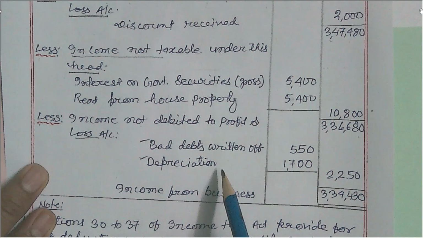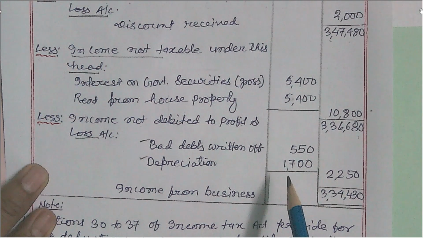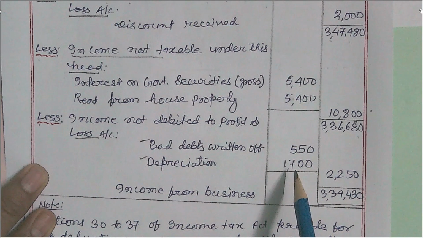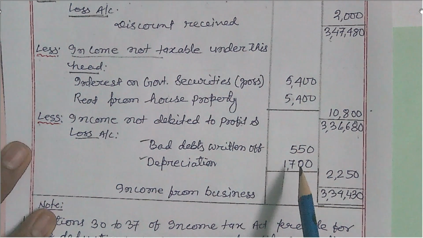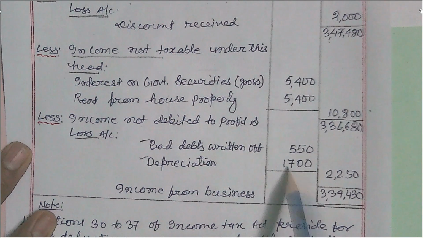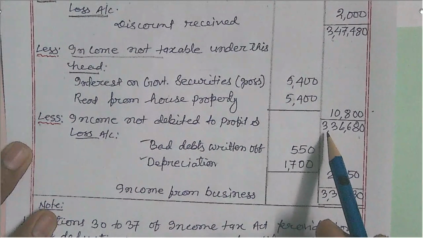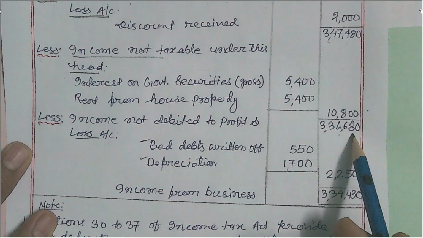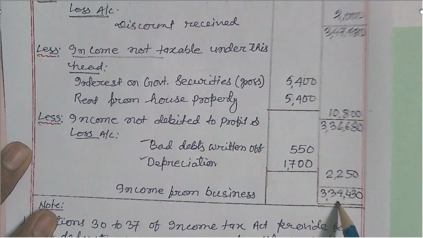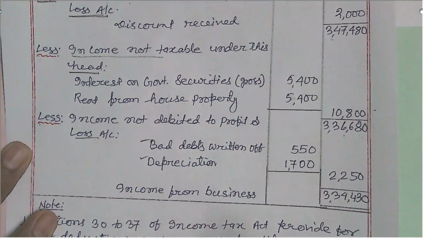while computing income from business, but this 1700, adjustment number 2, additional information number 2, is not debited to profit and loss account, then we have to deduct it to find out the correct profit. So 550 plus 1700, so 2250, we deduct from 3,36,680, so then the balance is 3,34,430. This is the income from business.